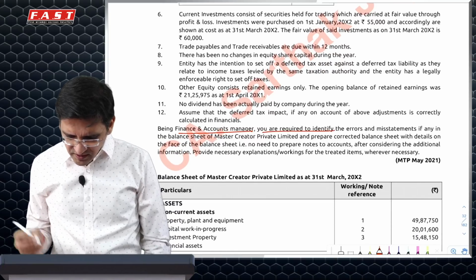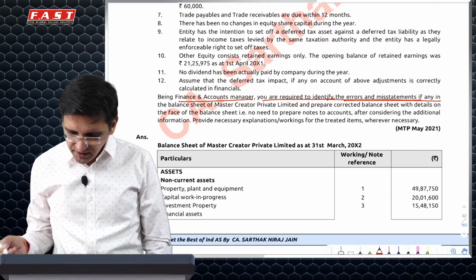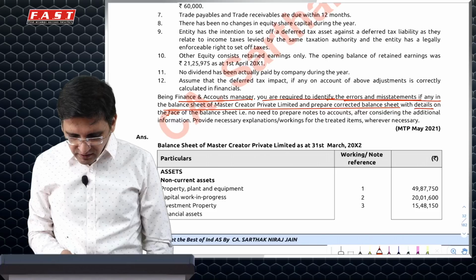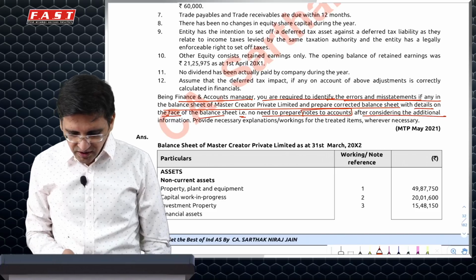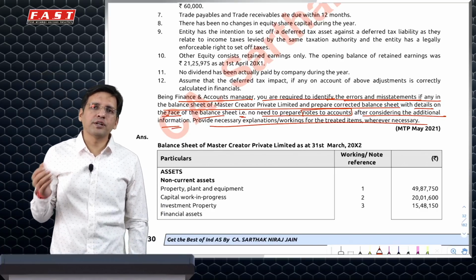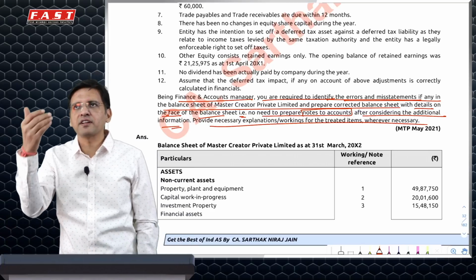You are the accounts manager, or CFO. Identify errors and misstatements in the balance sheet and prepare a corrected balance sheet with details on the face of the balance sheet. There is no need to prepare notes to accounts after considering additional information, but give explanation. So again, explanation you'll have to make, you don't need to make notes. If you wish, you may, but otherwise you'll just give it as working notes.